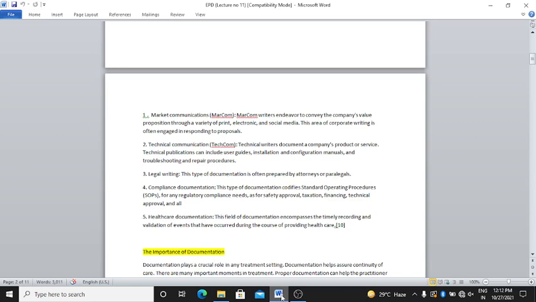First one is marketing communication, its short form is MarCom. MarCom writers aim to convey the company's value proposition through a variety of print, electronic and social media. This area of corporate writing is often engaged in responding to proposals.